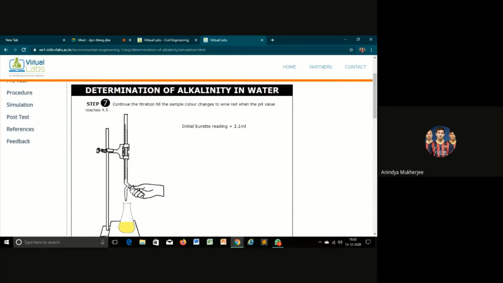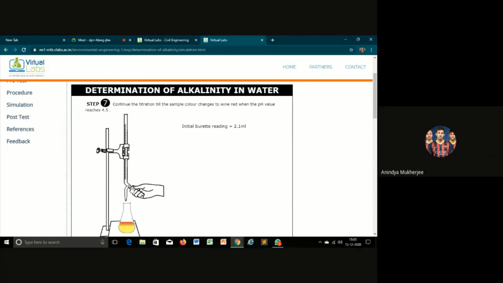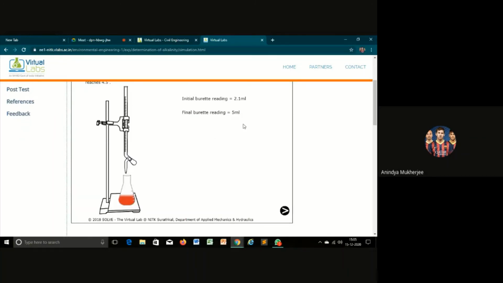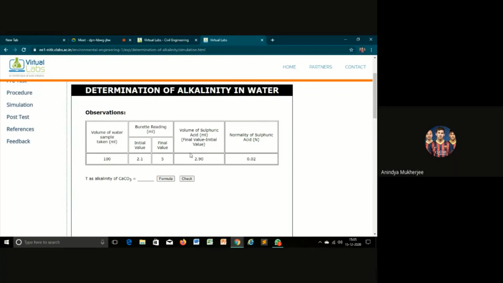Now we will allow the acid to fall into this solution until its color changes to wine red, and also mark the burette reading. It's done, and the final burette reading shows 5 milliliter, which means the volume of sulfuric acid used in this case is 2.90. So no need to check the formula. Its answer will be 229.